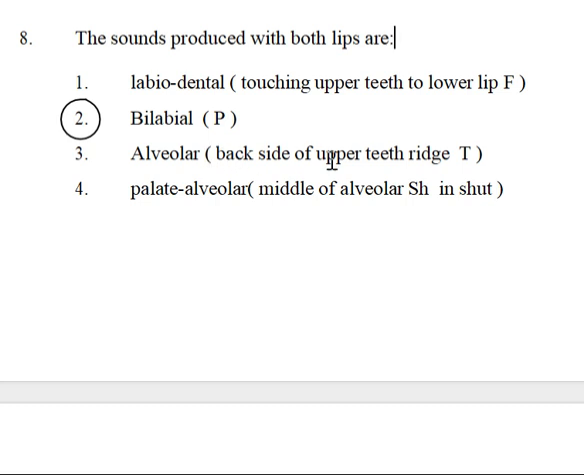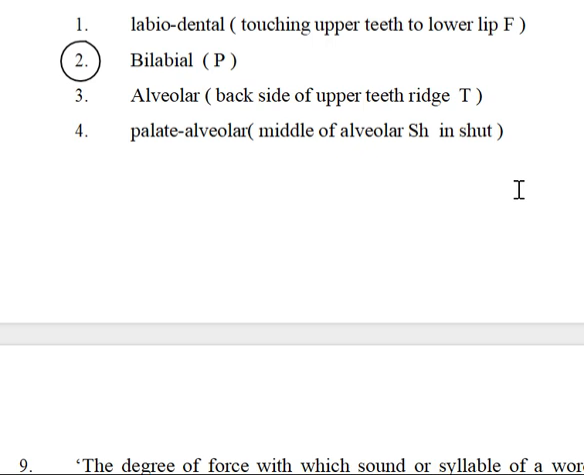Alveolar: the tongue is touching the backside of the upper teeth ridge, T, T, T, like time, like that. That is alveolar. Next, palato-alveolar, in the middle of the alveolar, like the sound shh. The alveolar plate is the hard place at the backside of the upper teeth ridge, for example shirt. The SH sound comes in the middle of the alveolar plate. So these are very important. You have to mind them.